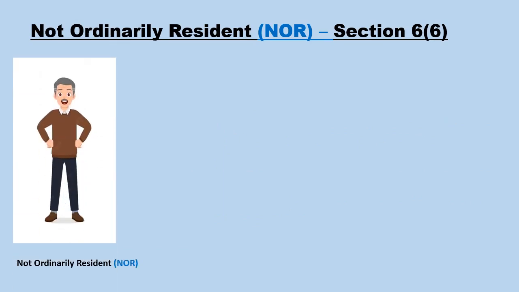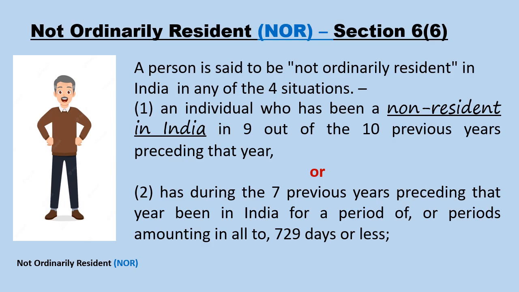Not ordinarily resident, discussed in section 6, subsection 6. A person is said to be not ordinarily resident in India in any of the 4 situations. An individual who has been a non-resident in India in 9 out of the 10 previous years preceding that year, or has during the 7 previous years preceding that year been in India for a period of or periods amounting in all to 729 days or less.